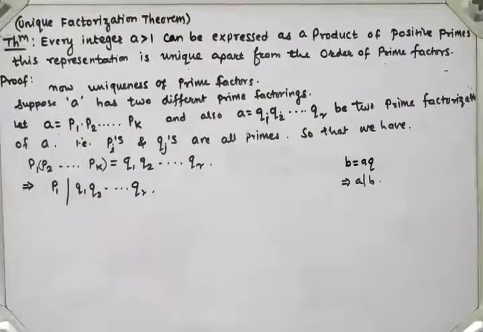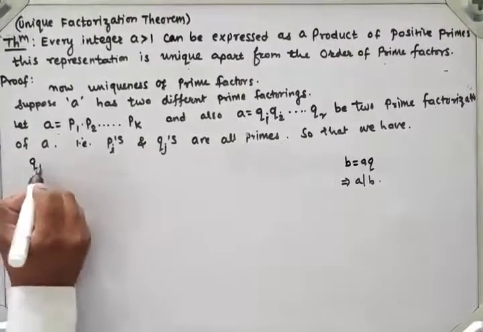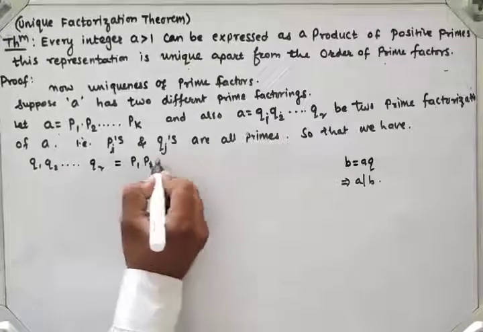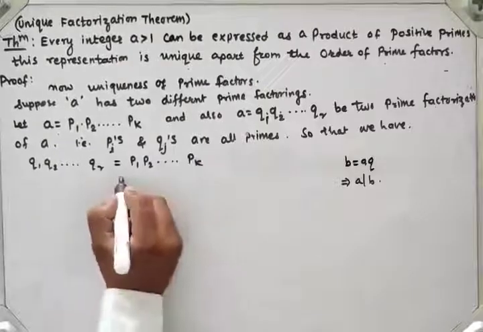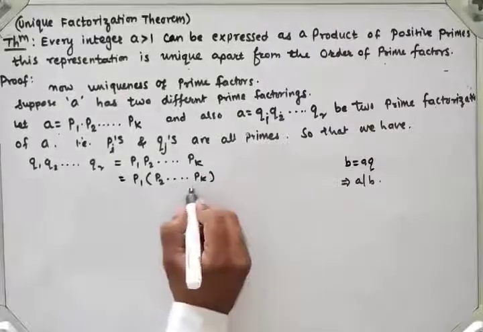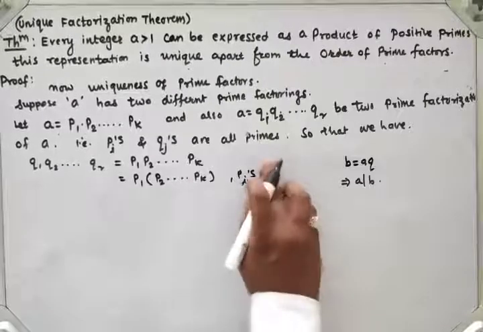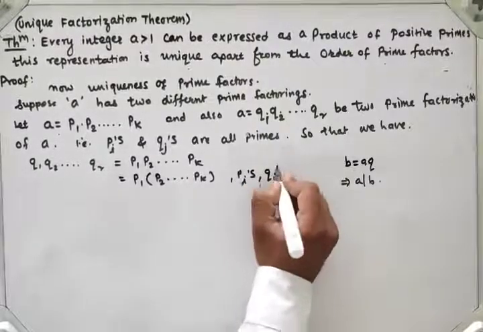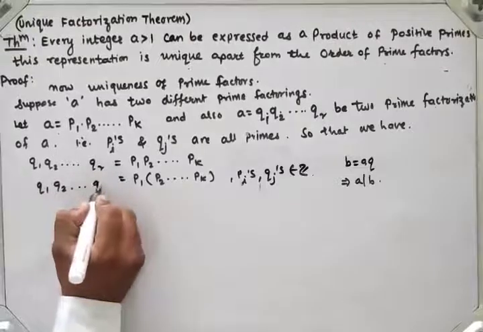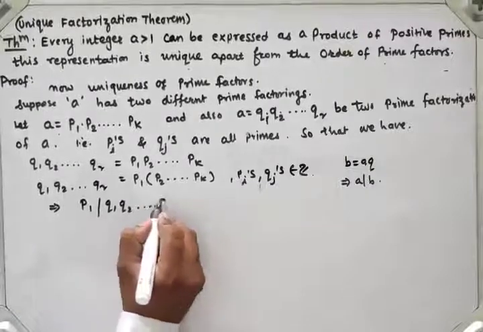We can write q1 q2 up to so on qr is equal to p1 times the remaining terms p2 up to so on pk, right? The pi's and qj's are from the set of integers, so by the definition of divisibility, p1 divides q1 q2 up to so on qr.